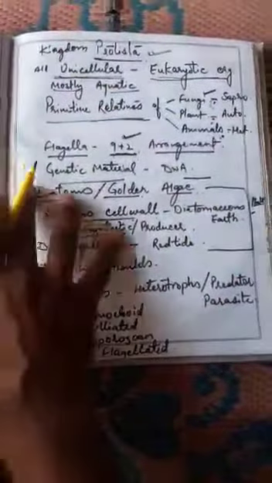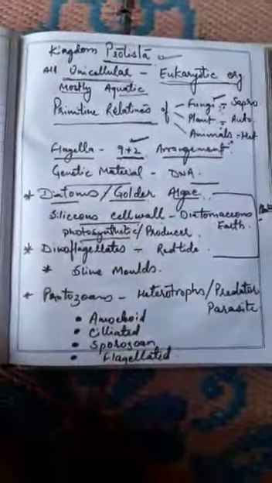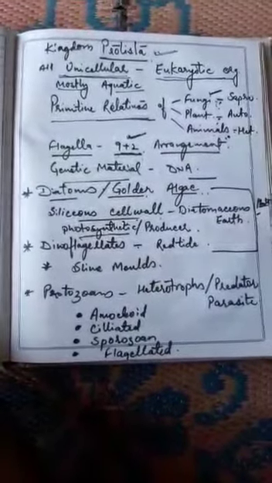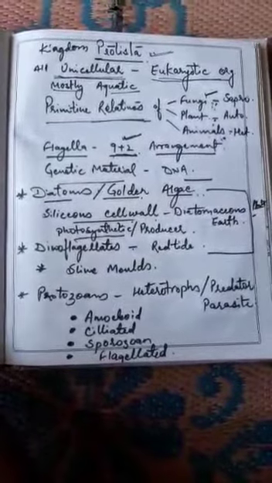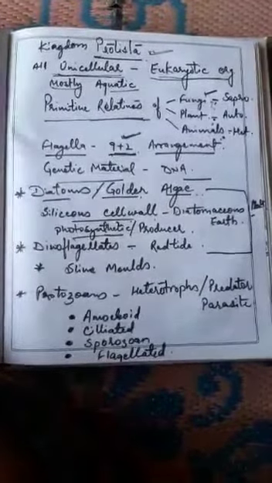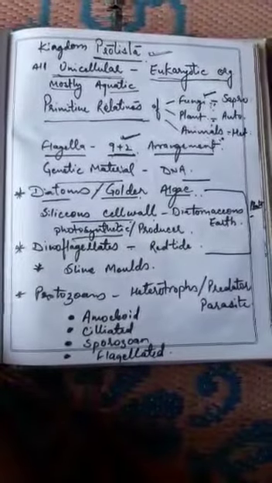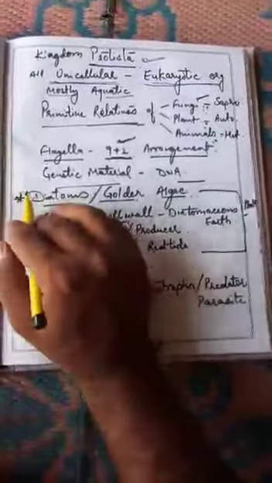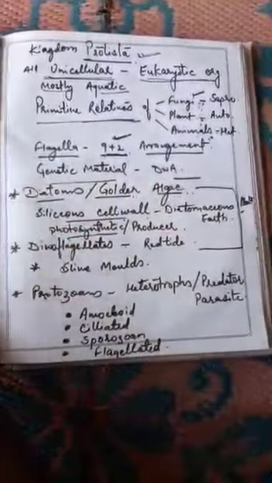And number 3, they are the chief producers of marine waters, oceans and seas. That is why, because they are photosynthetic, have a cell wall, and are producers, they are the relatives of today's plants. Who are they? Diatoms, golden algae, and dinoflagellates.